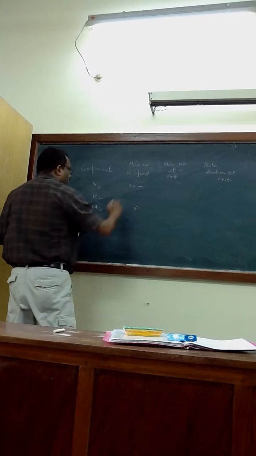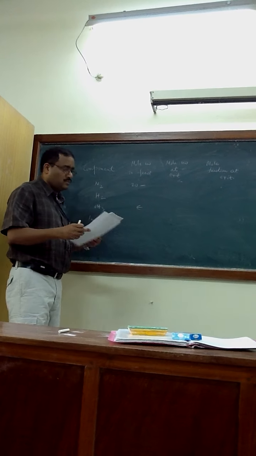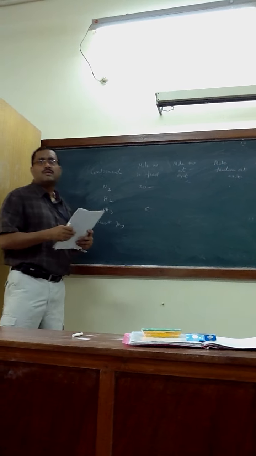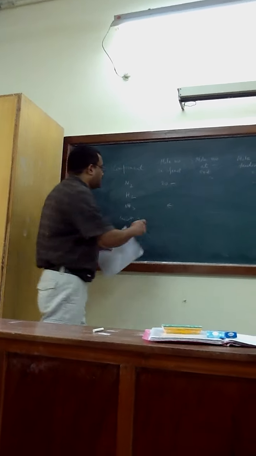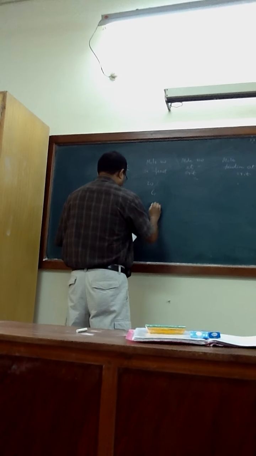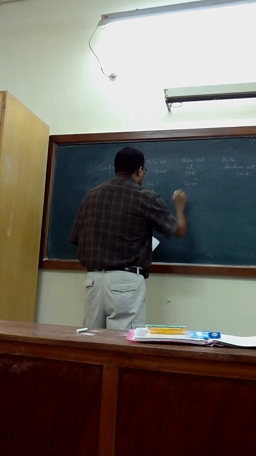How much will it be? 20 minus. Mole number in feed, yes. Okay. 20, 60, 0, 20. 20 minus.